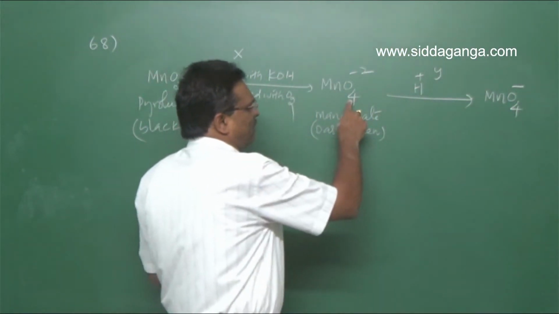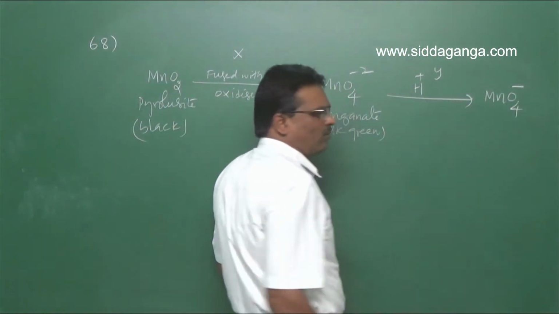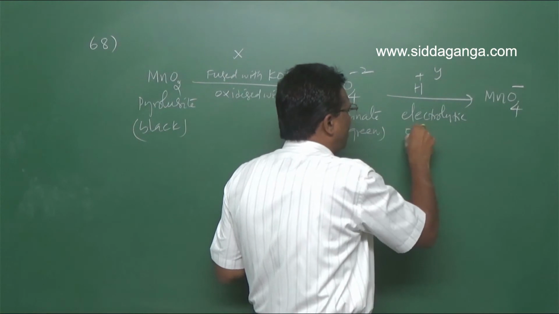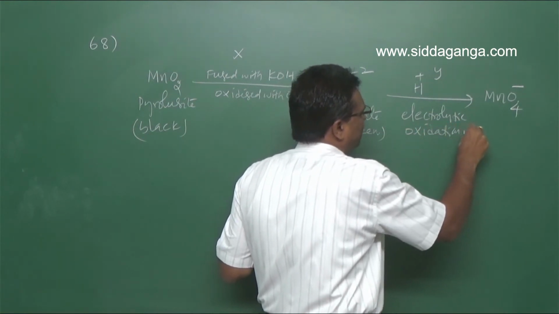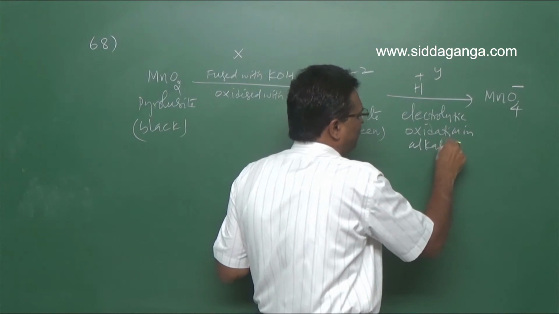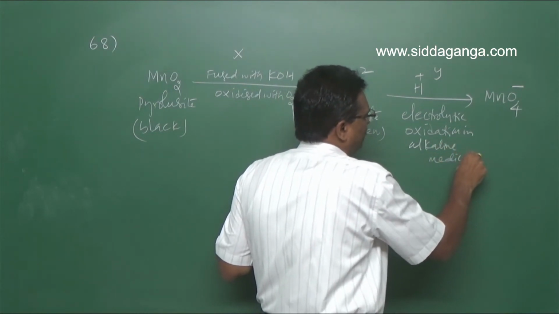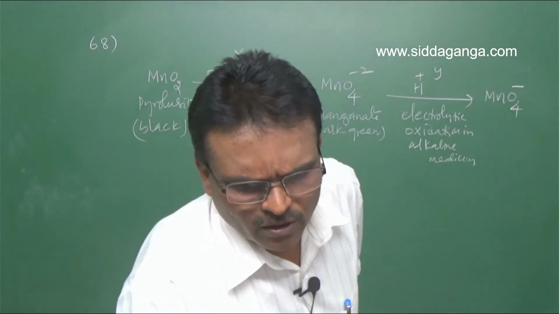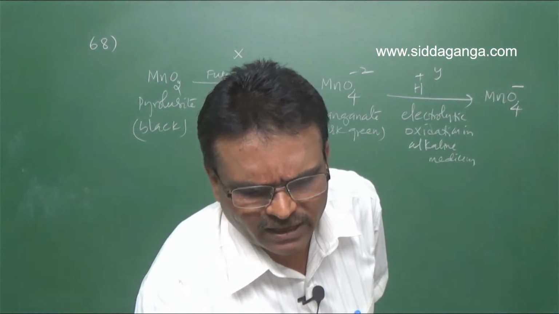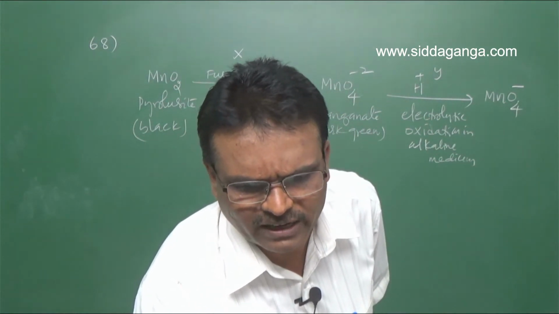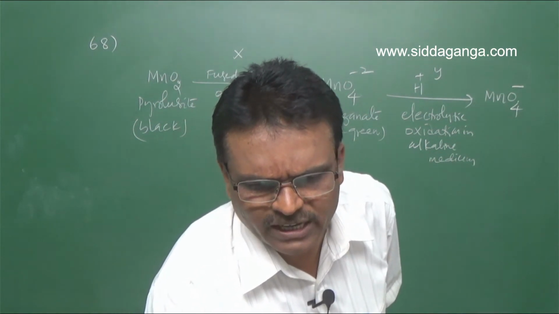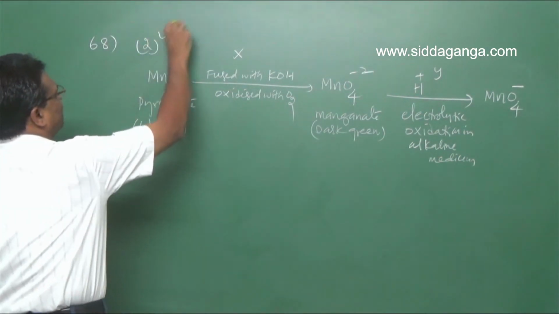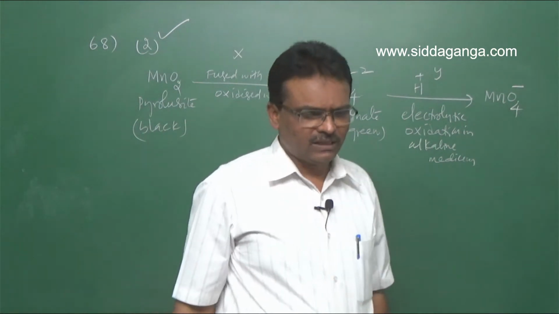Or, this manganate is subjected to electrolytic oxidation in alkaline medium. So manganate is converted into permanganate. Clear? So look here, note it. Fuse with KOH and air, electrolytic reduction. Note, not electrolytic reduction, electrolytic oxidation. Fuse with KOH and air, electrolytic oxidation. So the second option is right for question number 68. Second option is correct. Clear?